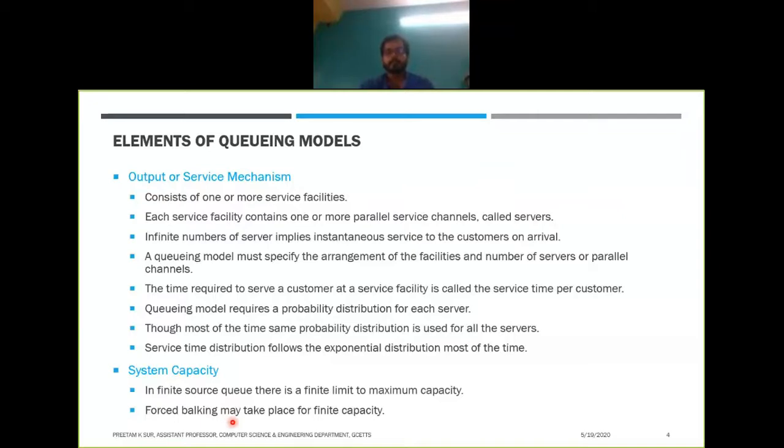That is forced balking. But if you have infinite capacity, forced balking is not there. In case of infinite capacity, balking will occur only if the customer wants. The customer will never be forced to balk.